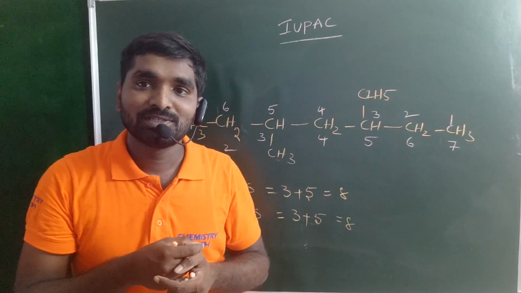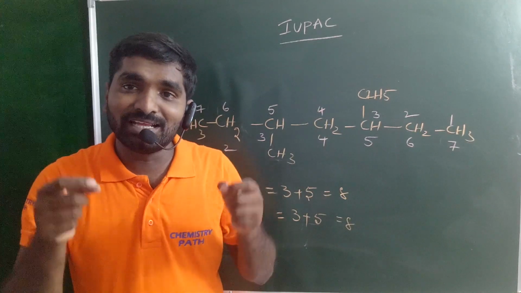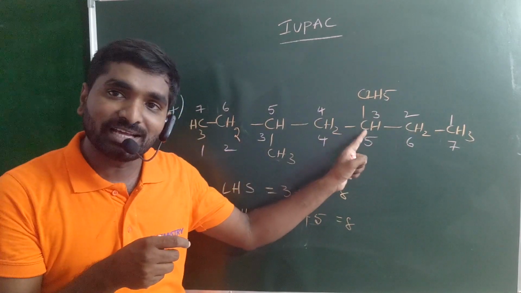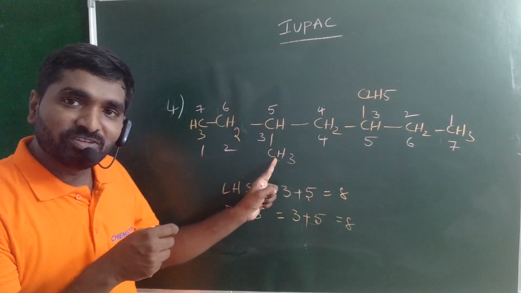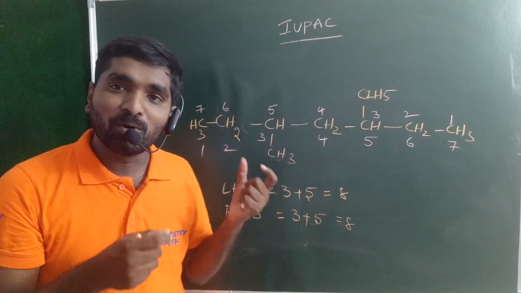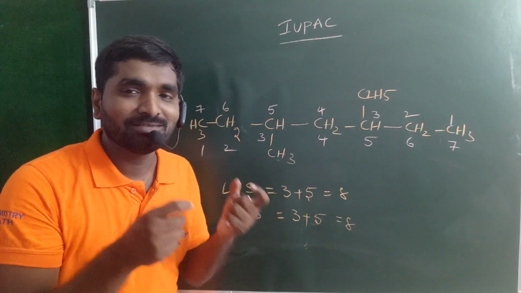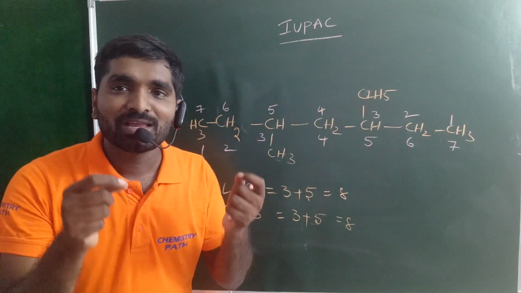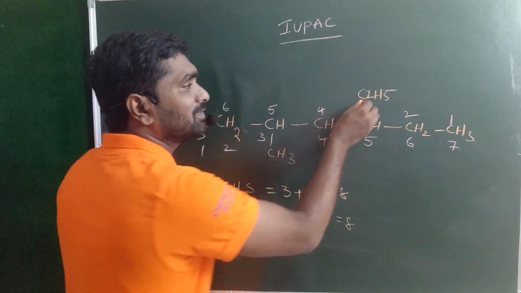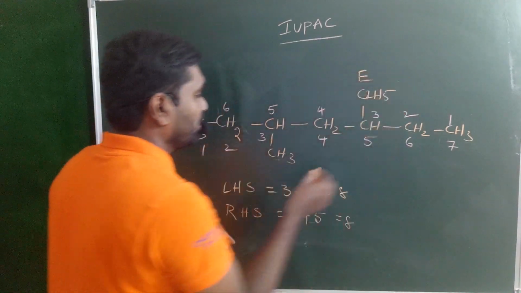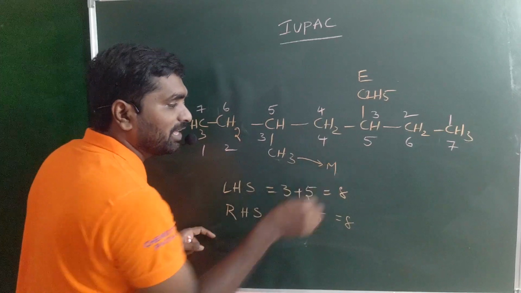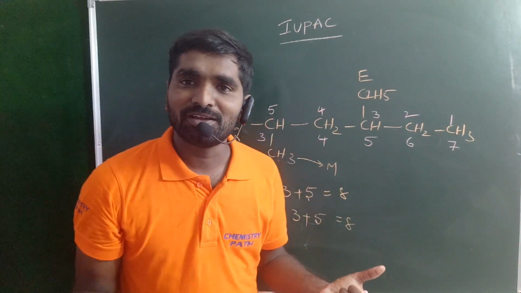When the substituents are present in unequivalent positions, you should follow the lowest sum rule. If the substituents are present in equivalent positions, the ethyl group from the right hand side is on the third carbon and the methyl group from the left hand side is again on the third carbon, so they are both in equivalent positions, then you must follow alphabetical order. Ethyl, the first letter is E. Methyl, the first letter is M. Which one comes first? E.